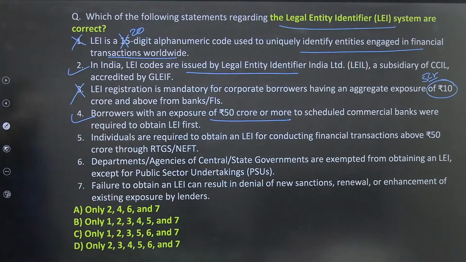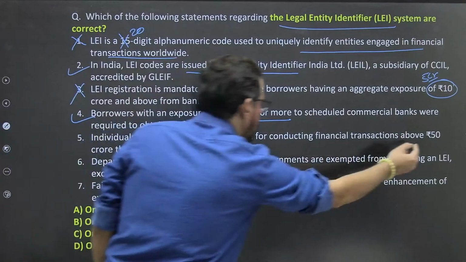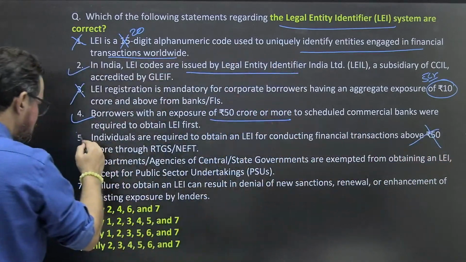I thought it is something related to issuance of that particular one. This is true. Then individuals are required to obtain an LEI for conducting financial transactions above 50 crores through RTGS. Again, this is 5 crores or something, this is not the 50 crores. So this makes this statement wrong.